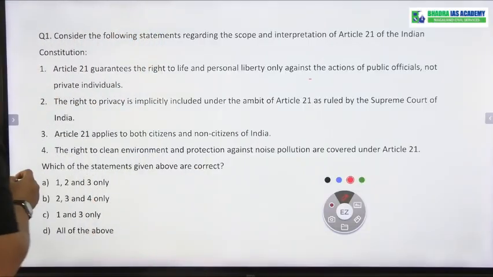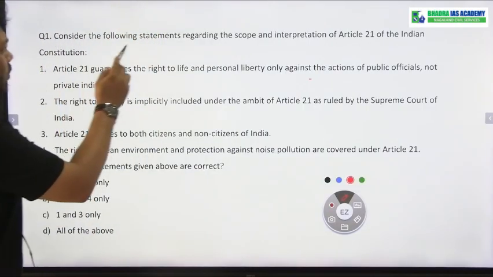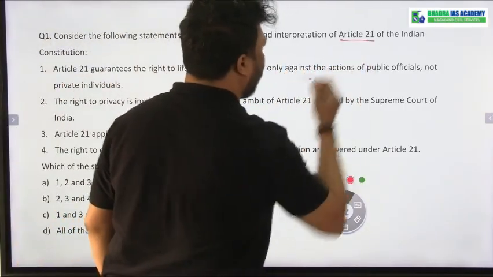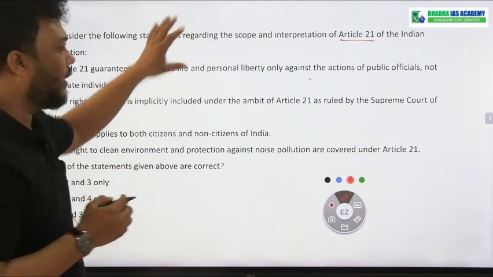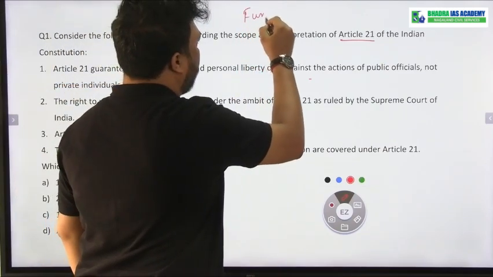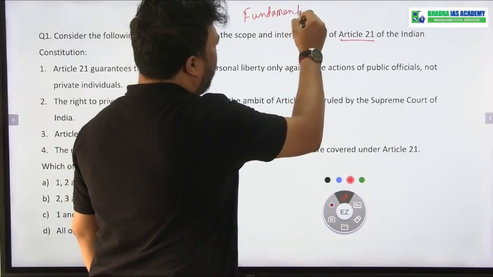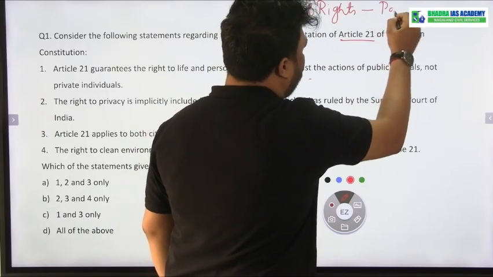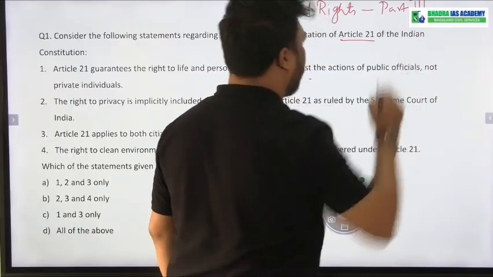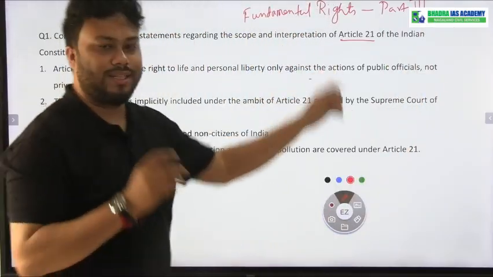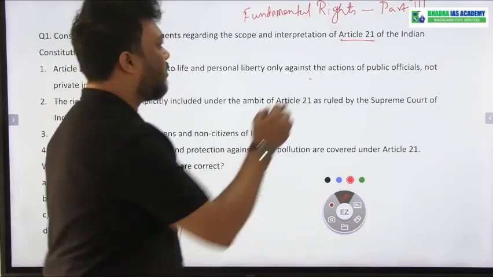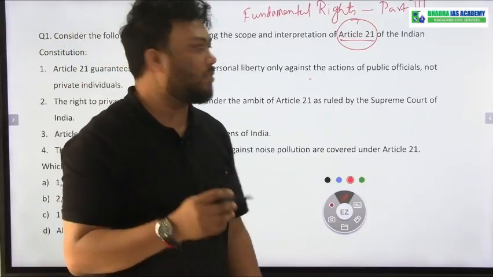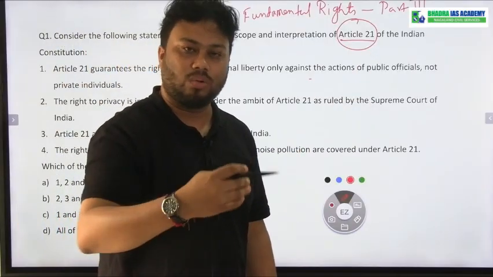The first question is: consider the following statements regarding the scope and interpretation of Article 21 of the Indian Constitution. This question is regarding fundamental rights. When I say fundamental rights, the first thing that should come to my mind is that it is in Part 3 of the Indian Constitution. And Article 21 basically gives the right to life and personal liberty to all the people who are living in India.